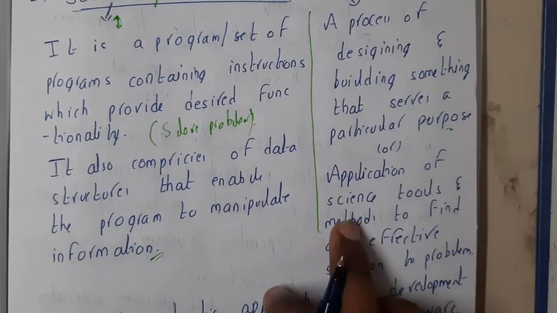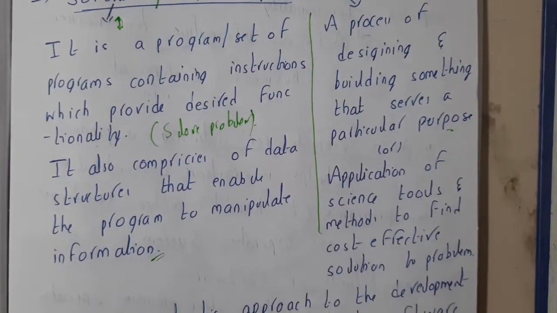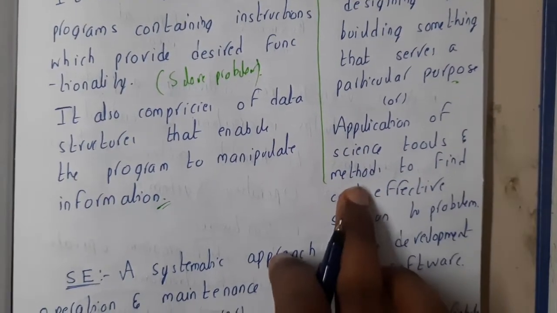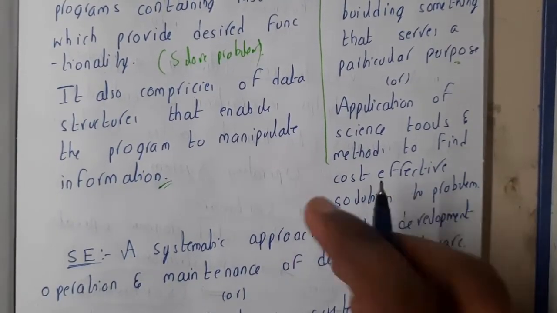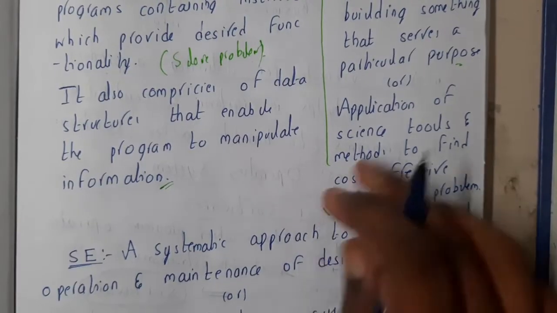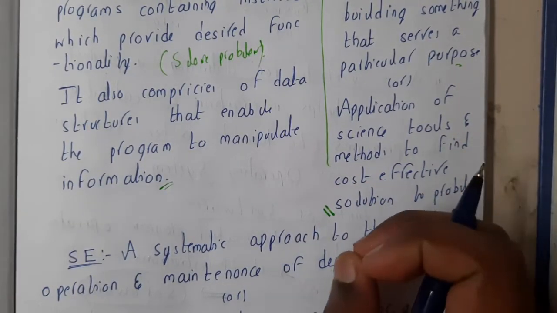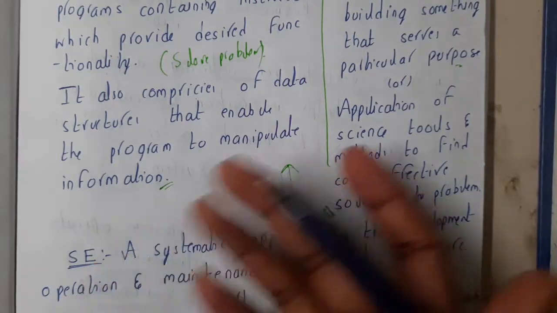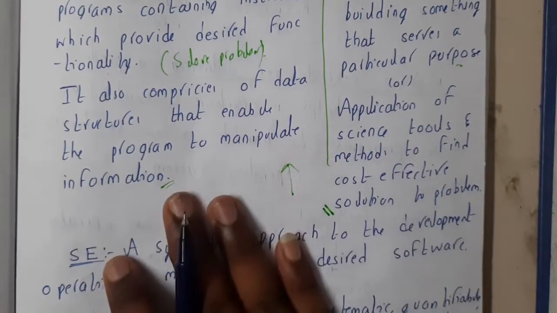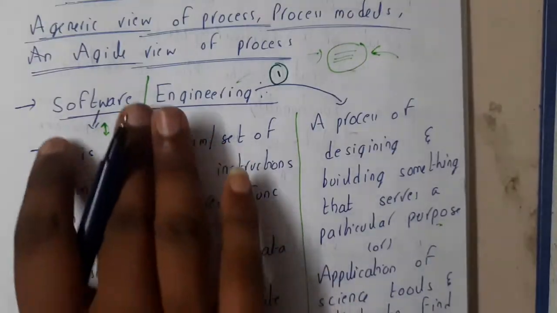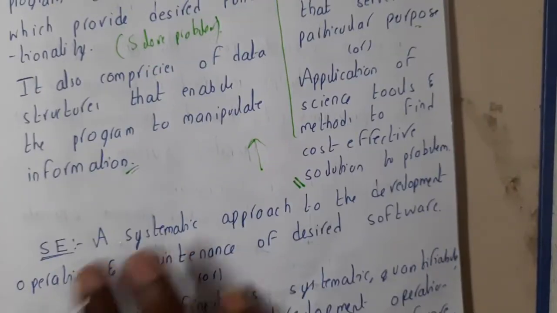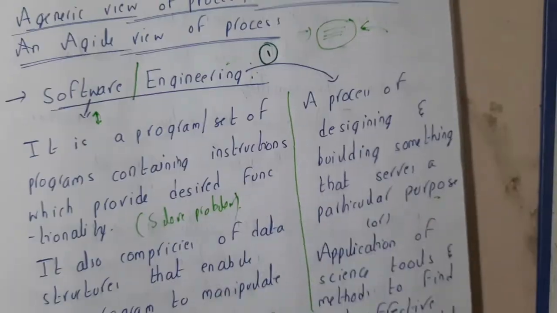Or, the application of science. This is the definition which we usually use: an application of science, tools and methods to find a cost-efficient solution to a problem. We want the solution to be least in cost, right? We don't want the costliest solution, we want the cheap solution, right? Okay, now you will be saying that you got some idea about software and some idea about engineering. So now what is software engineering? Let us combine them both.